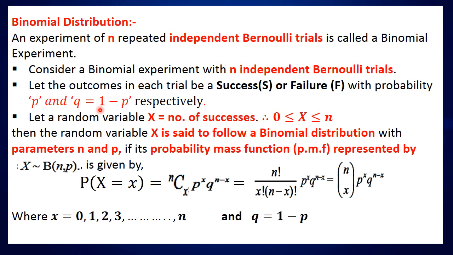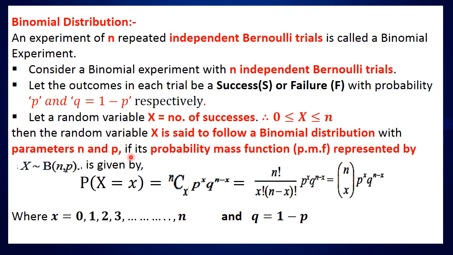Let a random variable x be the number of successes, then the value of x can vary from 0 to n. If the number of successes is 0, then the value of x is 0. If there is 1 success out of n trials, then the value of x is 1, like that. Then the random variable x is said to follow a binomial distribution with parameters n and p.